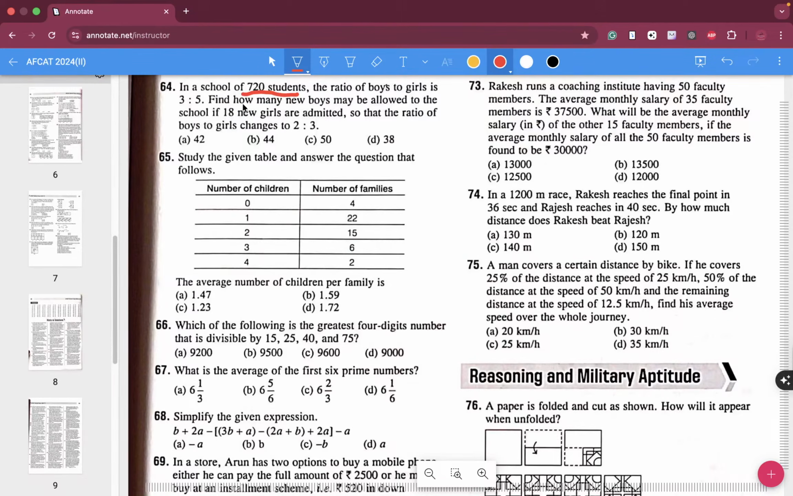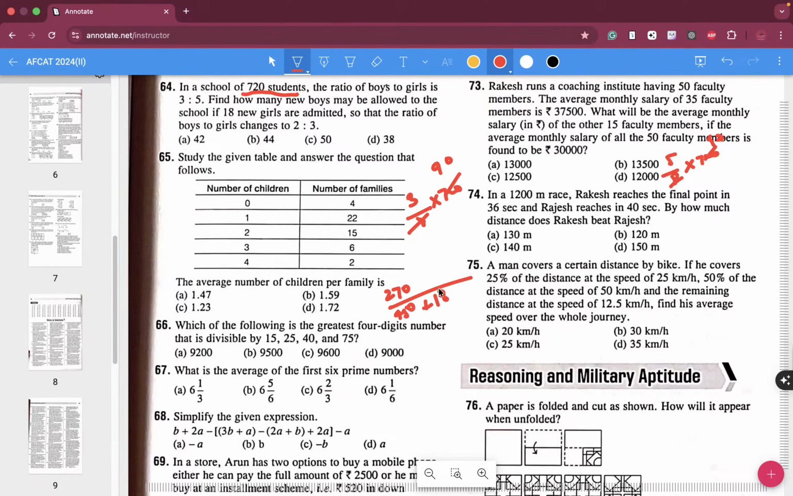Find how many new boys may be allowed to the school if 18 new girls are admitted, so that the ratio of the boys and girls changes to 2 is to 3. So the number of boys will be 3 by 8 into 720, which is 270 boys. And then the rest is 5 by 8 into 720, which means 450 are girls.